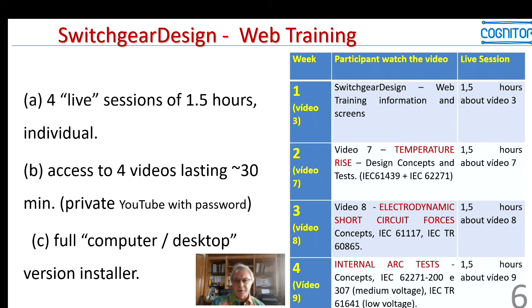With 4 sessions of 1.5 hours, we can do many things, not only teach how the software works, but also help you understand the concepts. Because if you do not have the concept of how to do these calculations, of the fundamentals of the design factors, you cannot analyze the data. You can put many numbers in the software and get a result, but you don't know if that result is right or wrong. And this is what we teach here.